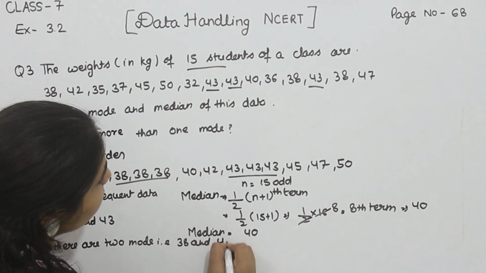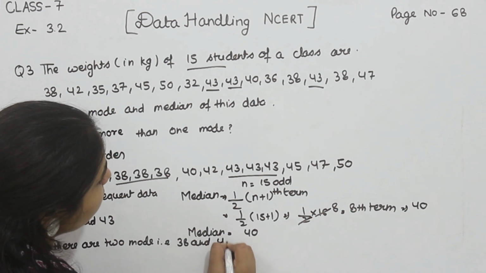Question number 4, find the mode and the median of the data. So we have to find out the mode and the median of the given data. So first we'll have to arrange them in ascending order. Now for arranging in ascending order, the first number is 12, that is 2 times, then 13, 2 times, and then 14, 3 times, 1, 2 and 3, then 16 and then 19. So we arrange them.